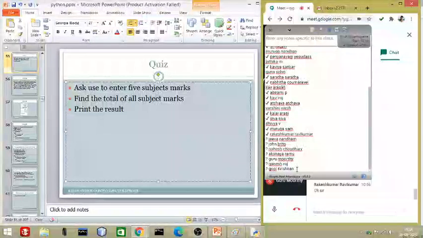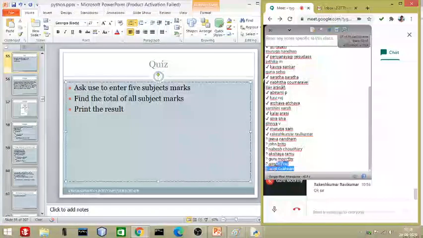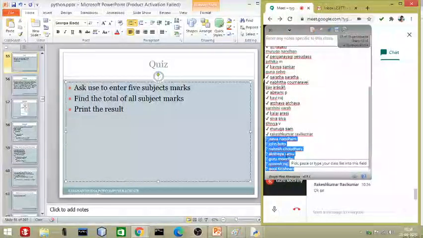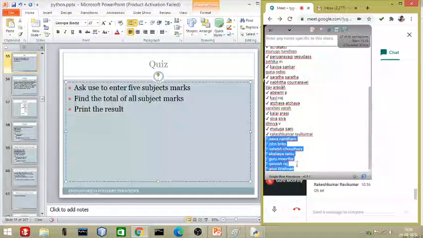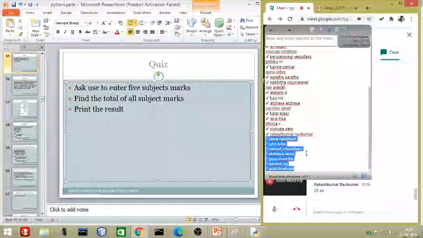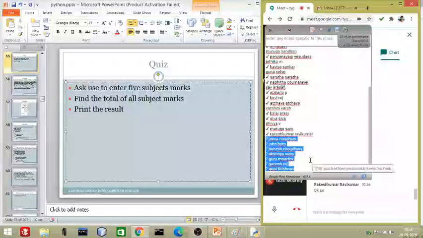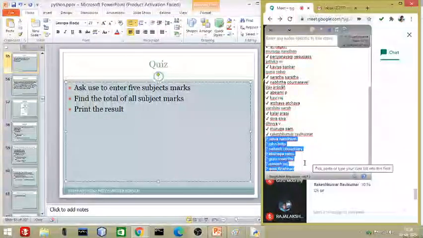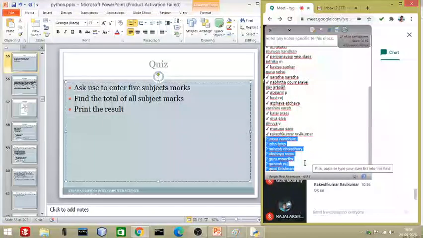So I request these 5-6 members, Jiva, John, Naresh, Akash, Akshaya, Guru and Ganesh Gopikrishnan: type your name in the chat box with your school name, so I will inform your teacher and vice principal that you are not attending class regularly.